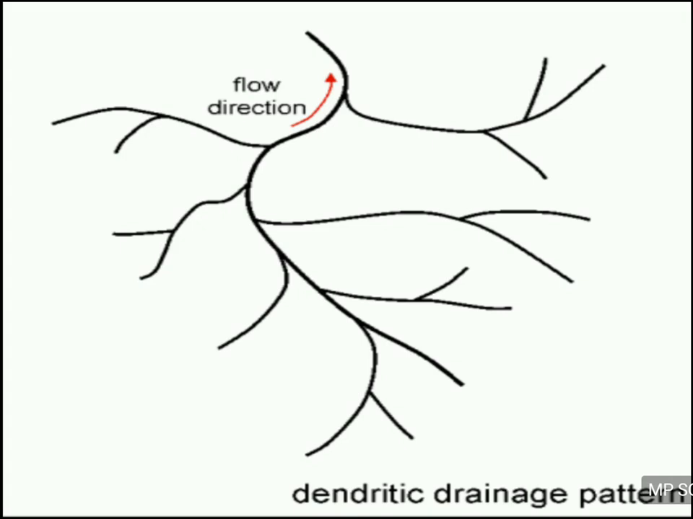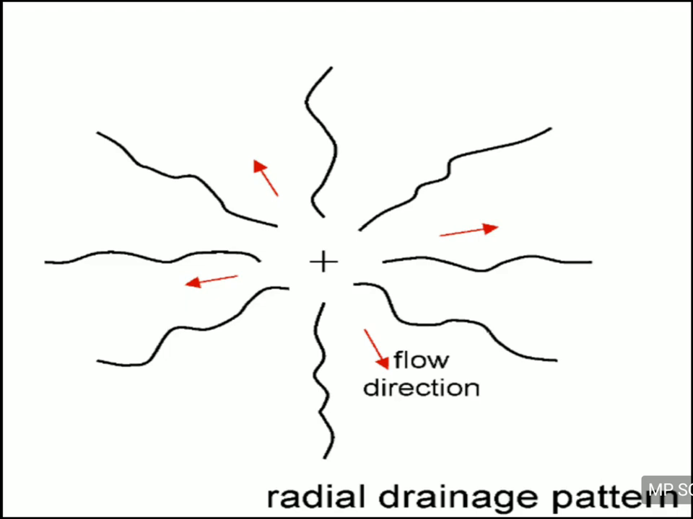So you can see this pattern of the river, when the river flows in all directions like the roots of a plant or the branches of a tree. It's called dendritic pattern, dendritic drainage pattern. And this one is called radial drainage pattern. What is radial drainage pattern?